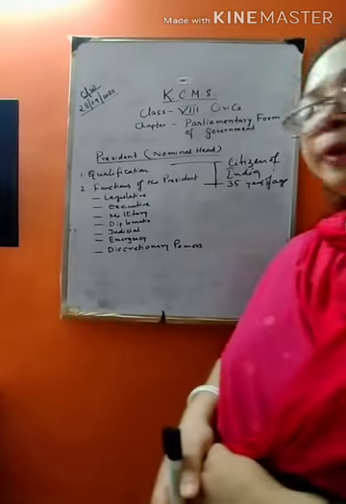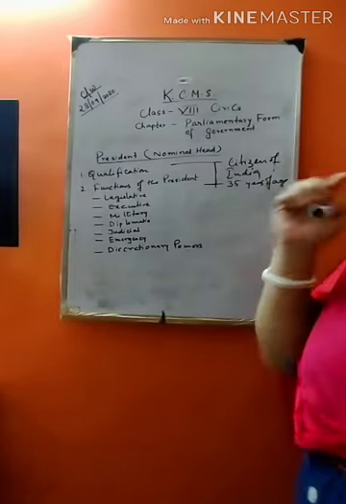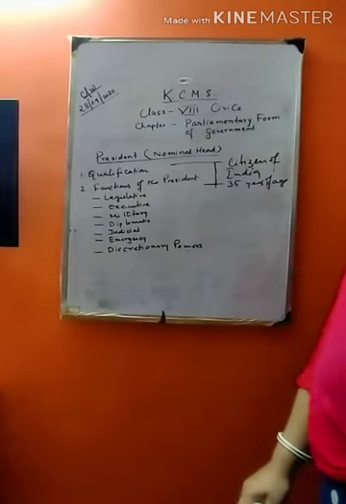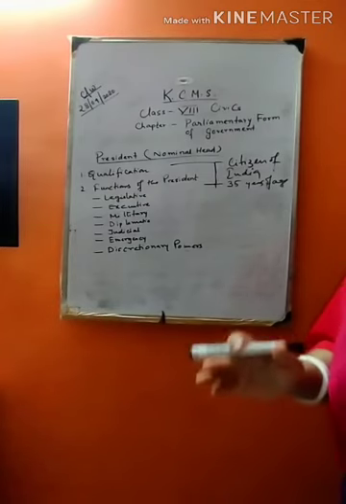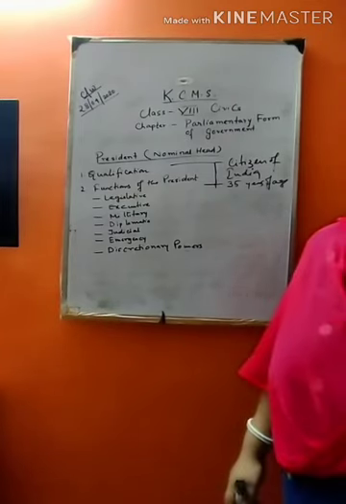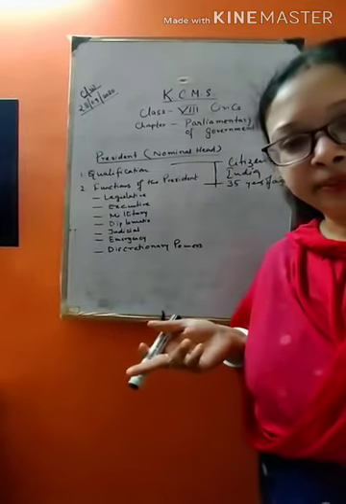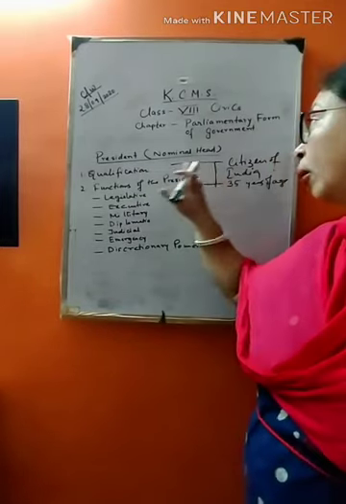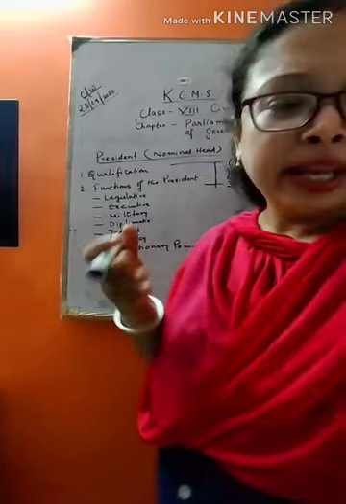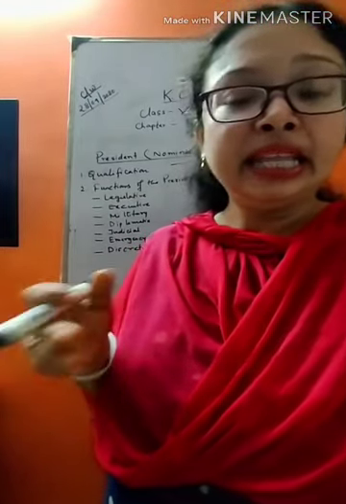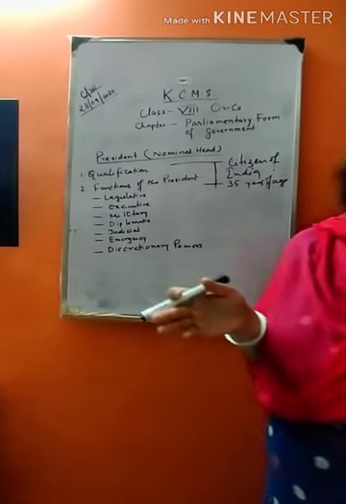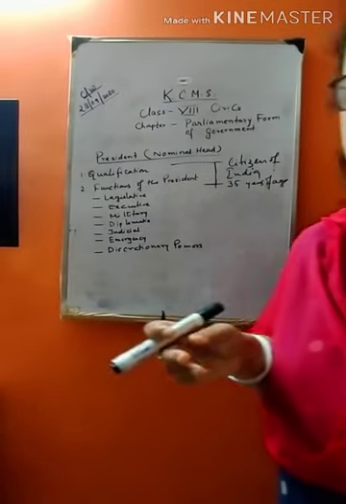Now we'll read about the executive powers of the president. What are the various executive powers? All major decisions are taken in the name of the president, as he is the nominal head. So all the important decisions are taken in the name of the president. He makes all the major appointments.